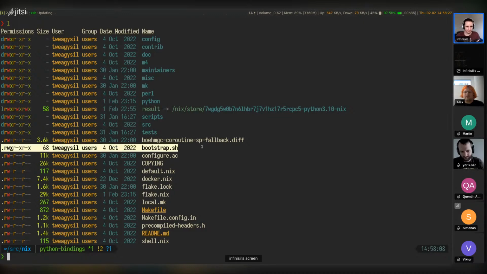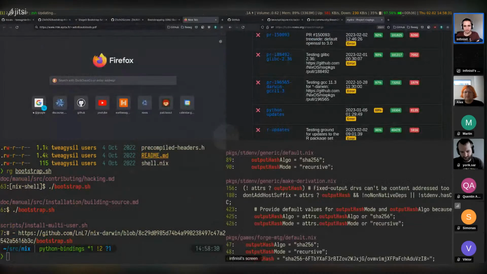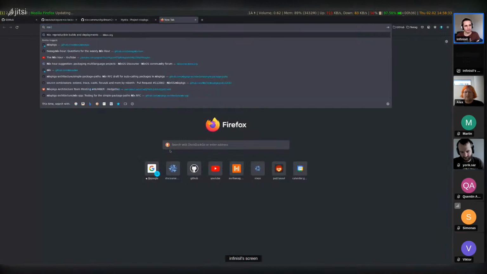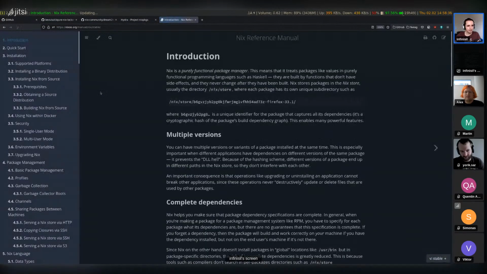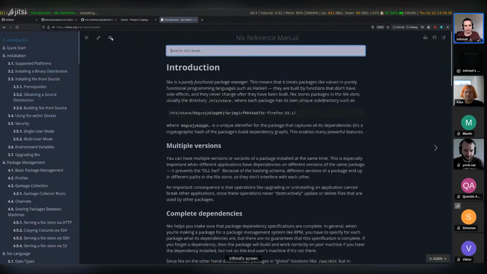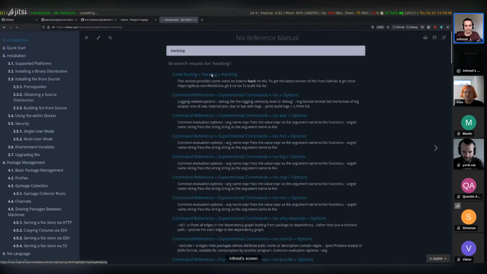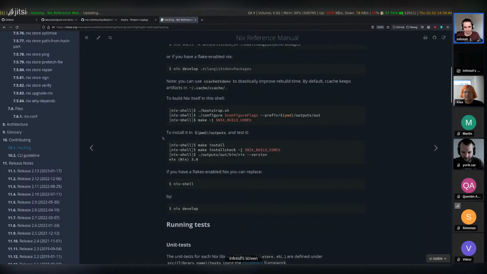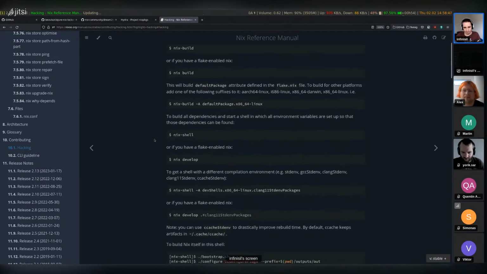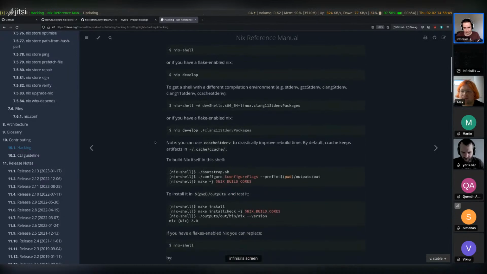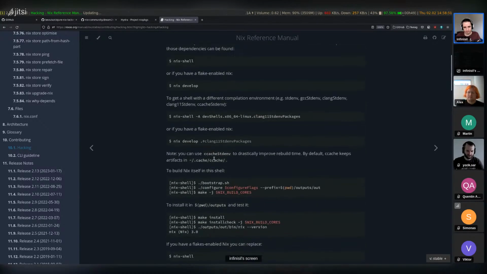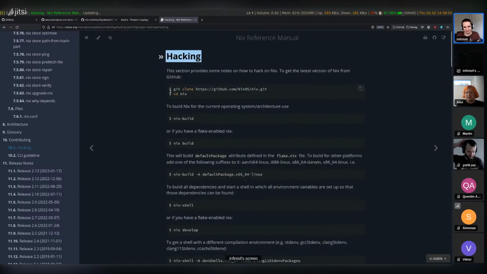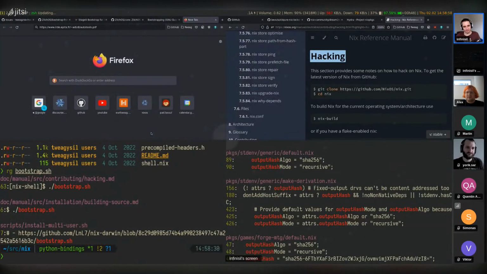And we can also see a bootstrap.shell file here, and there's instructions on how to use that. I believe this is even in the stable Nix manual under a hacking section. So git clone. Okay, this uses Nix. This actually uses all Nix. Oh, I think it's possible to do without Nix as well.